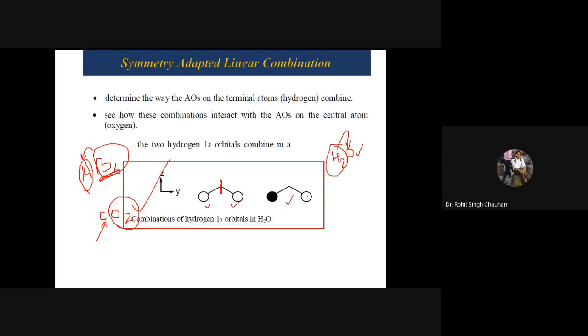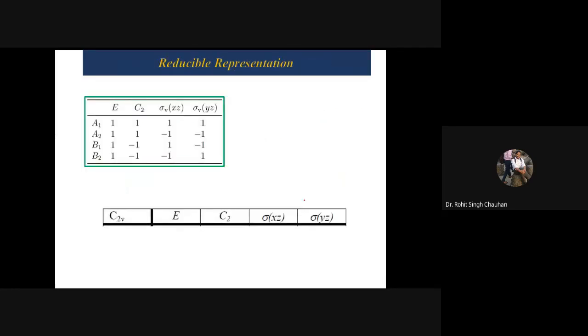It means that it is the mirror image of this one only, no? If it is shaded, not this one, whatever I am representing here, then only two possibilities are there, which I have depicted here. Now see, what will I do? I have taken the character table of the C2V point group. Okay, this is the character table of the C2V point group.